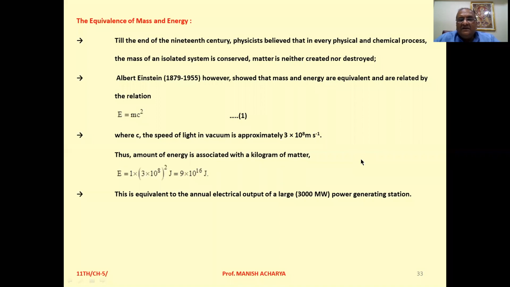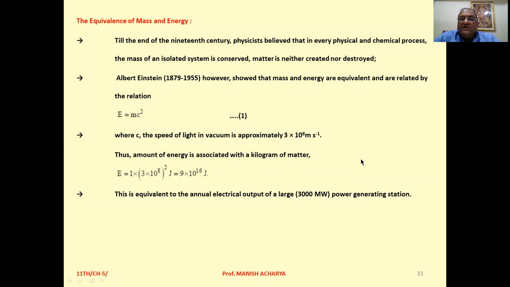It implies that when mass m kilogram is converted into energy, then the energy released is m into c², where c is the speed of light, which is 3 into 10 raised to 8 meter per second.